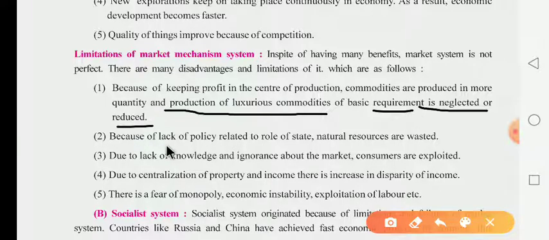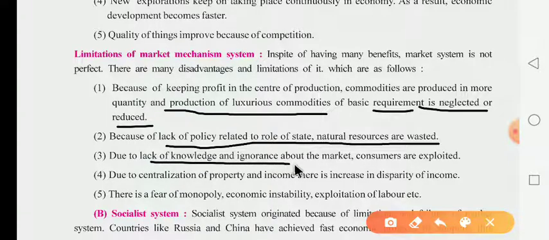Second, because of the lack of policy related to the role of the state, natural resources are wasted. We know that government interference is not there, and that's why resources are wasted. Third, due to lack of knowledge and ignorance about the market, consumers are exploited. What is the meaning of exploited? Exploited means shoshan karna.